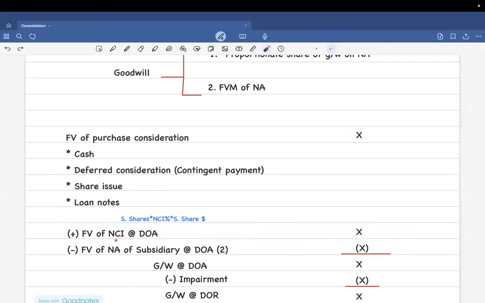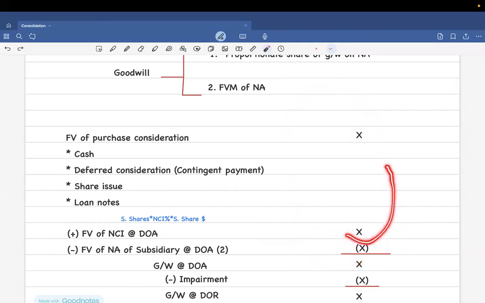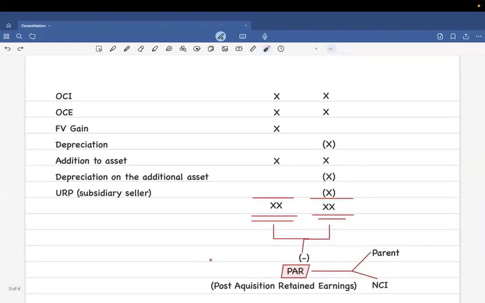Clear, no? So when you take these two things together, you get the company as a whole, right? How much the company is worth in the market when you take this together. That is the things that you buy and the things that belong to the others. Fair value of NCI at DOA. Clear, no? From this, you're going to deduct the true value of the business. That is fair value of net asset of subsidiary, and this comes from working note 2, this column.